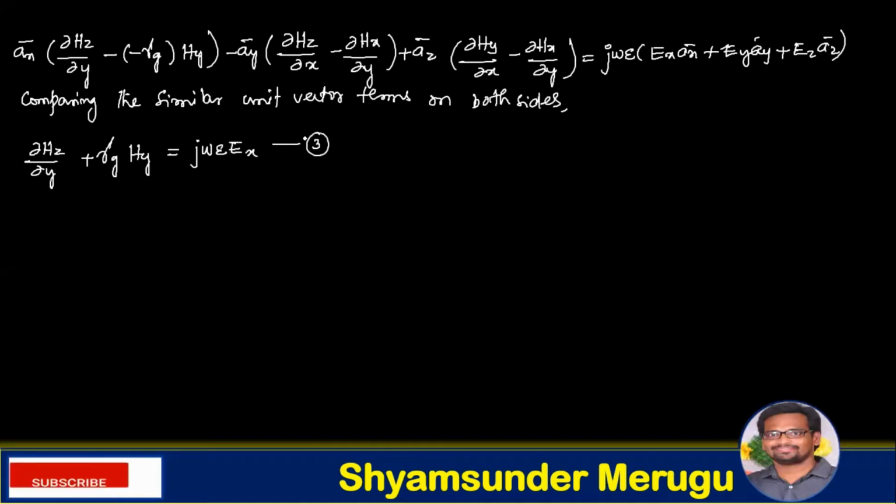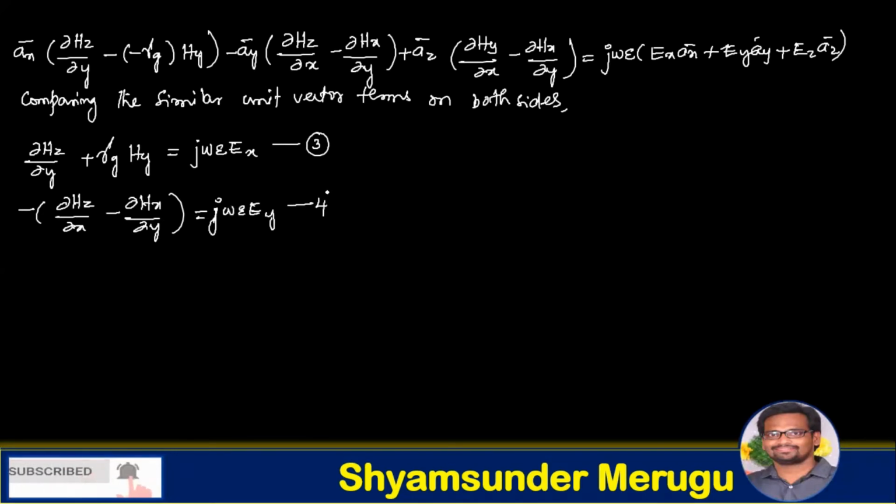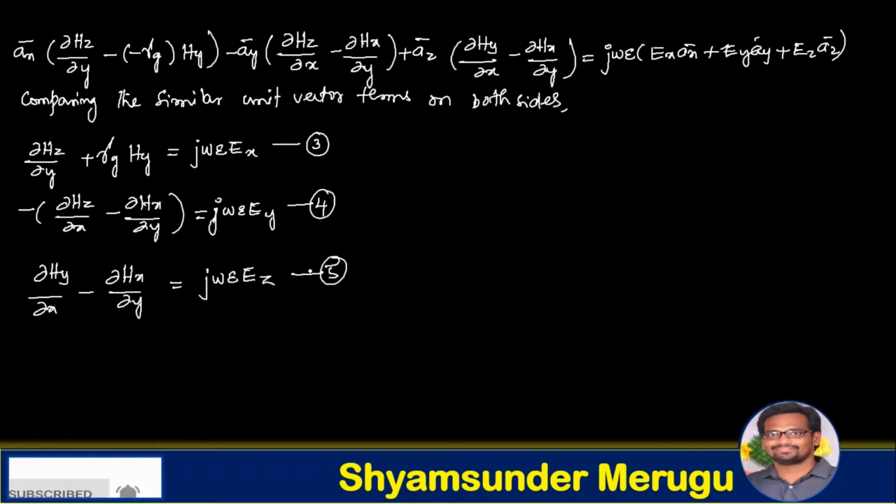Let us consider this as equation 3, and the next one is minus of dou Hz over dou x minus dou Hx over dou y equals j omega epsilon Ey. Let us consider this as equation 4, and dou Hy over dou x minus dou Hx over dou y equals j omega epsilon Ez. Let us consider this as equation 5.